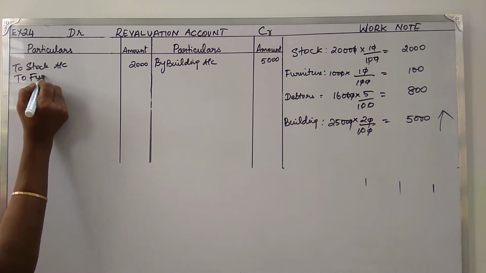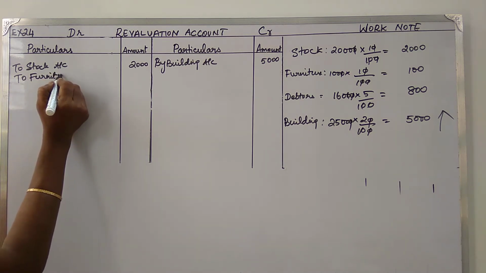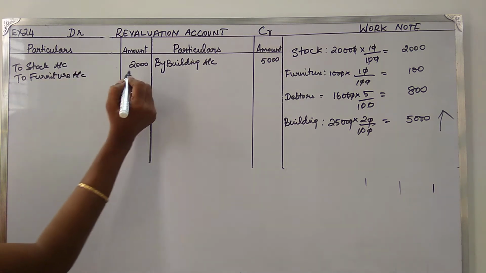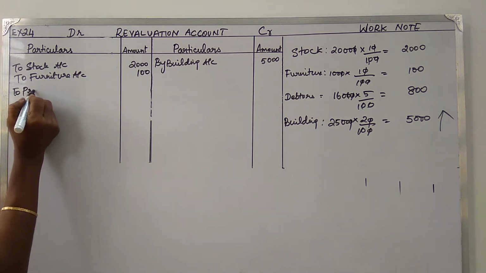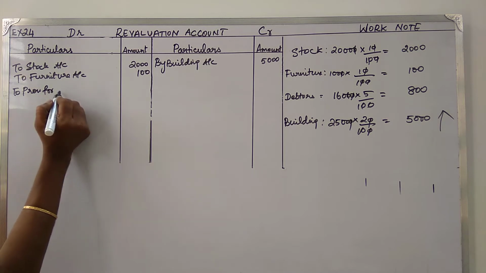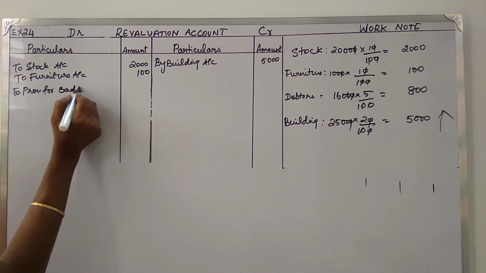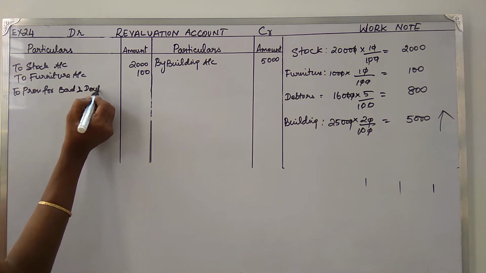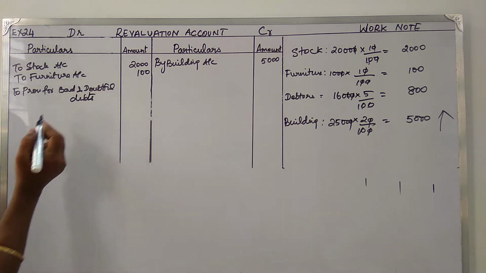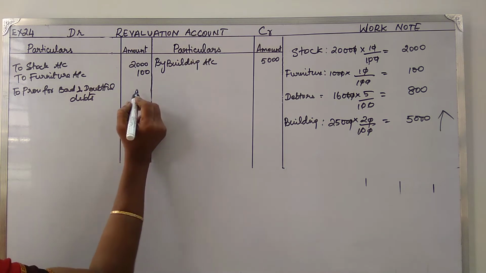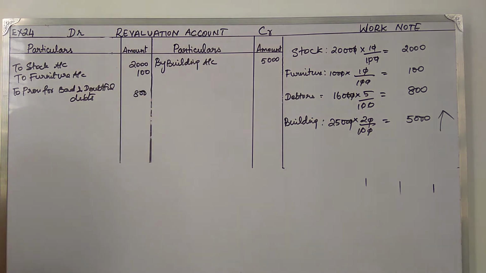To furniture account is rupees 100. Then to provision for bad and doubtful debts to the percentage of 5%, 800. I think we have made an entry of everything.